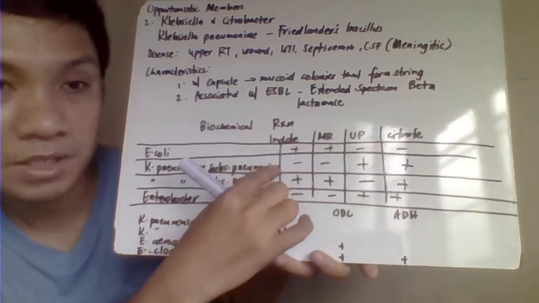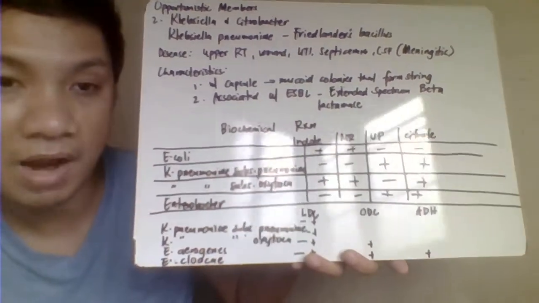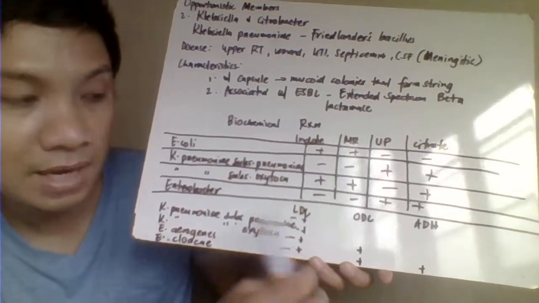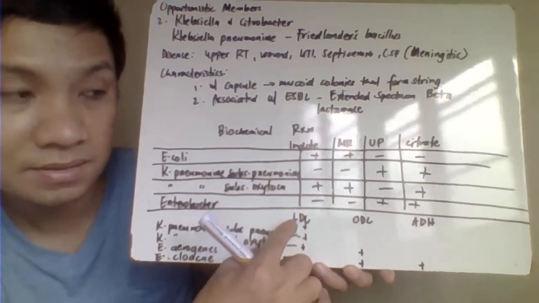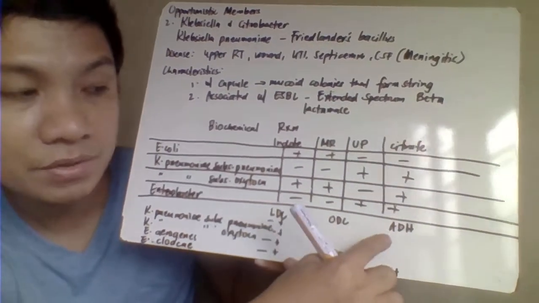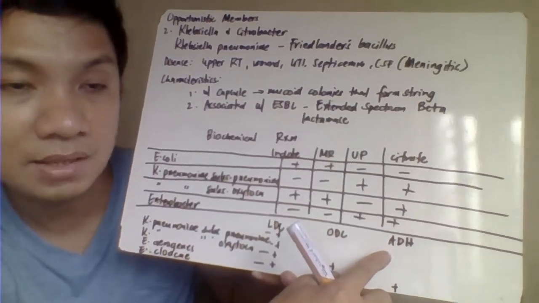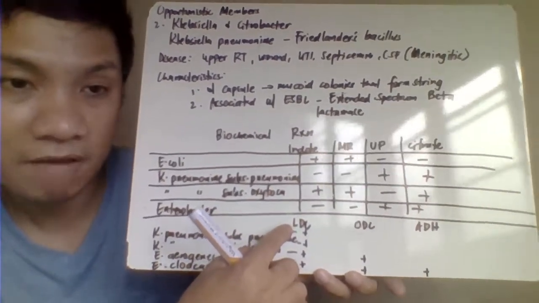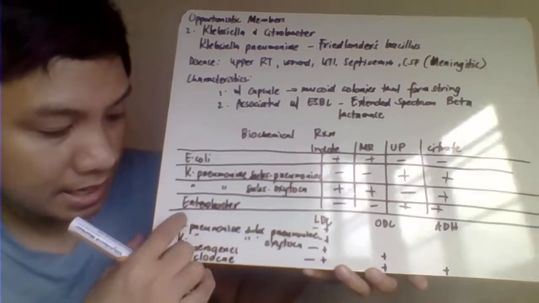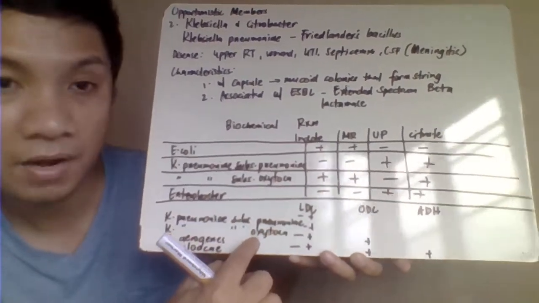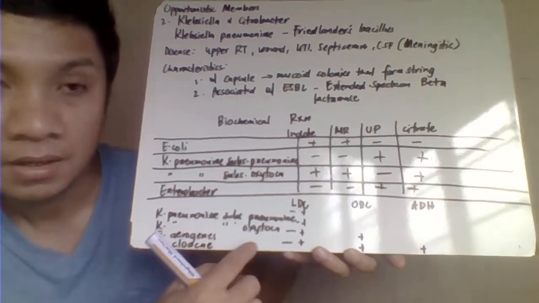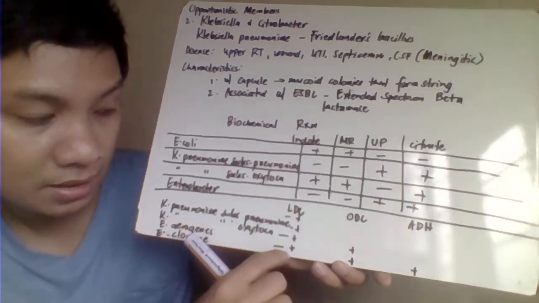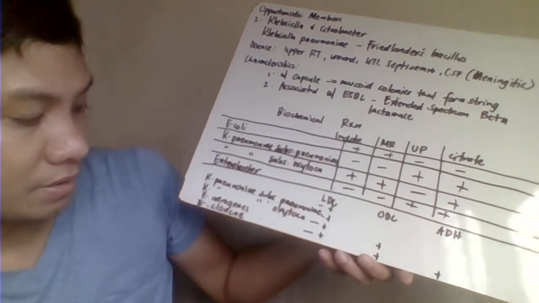Enterobacter and your Klebsiella pneumoniae would have your different na IMViC reaction. So differentiate the two kung ano ba talaga. Then you perform your other tests like your lysine decarboxylase na test, ornithine decarboxylase, and we have also here your arginine dihydrolase na test. Okay, for the lysine decarboxylase, it will give a positive result for all your Klebsiella, including your pneumoniae and your oxytoca, plus your Enterobacter aerogenes, but not in your Enterobacter cloacae. Okay, so that one will have here a negative result for that.